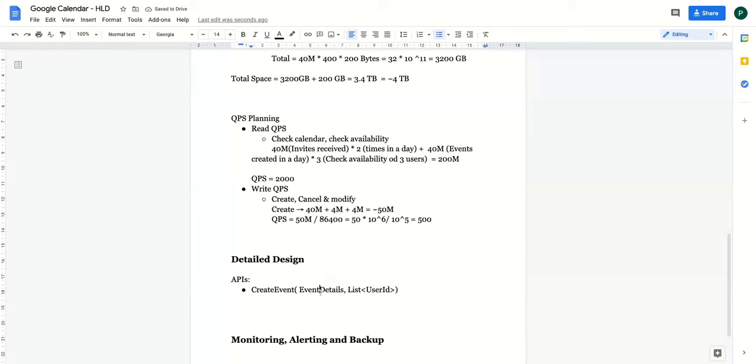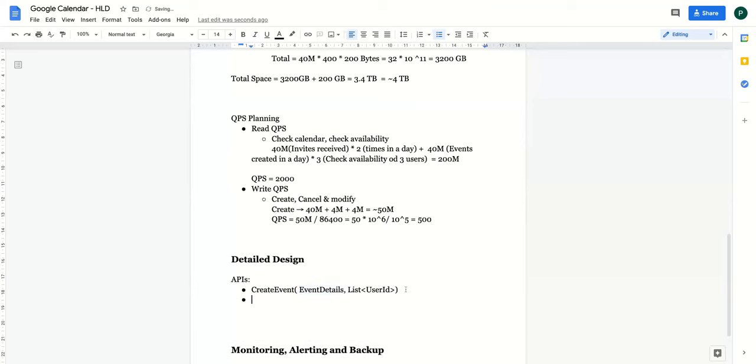Event details will contain things like whether it's an online event or an offline event, at what time it is, and other details like what the meeting is, the online meeting link to which you can join the meeting. And if you have to share some document or something, then it will go as a part of the event details. So all those will go as a part of create event.